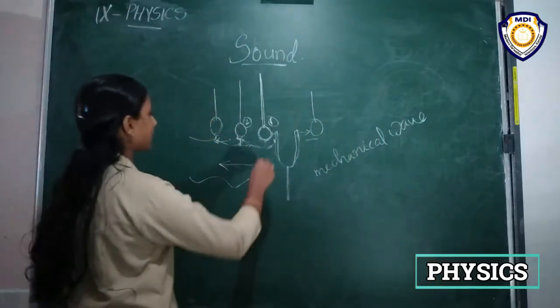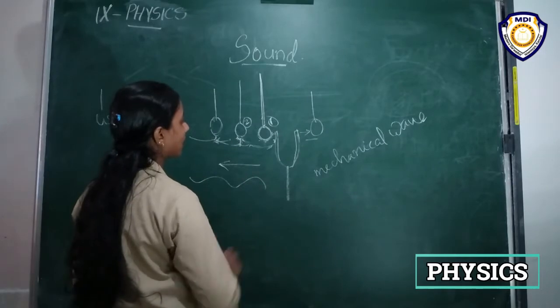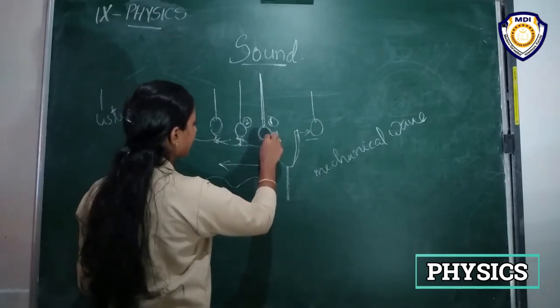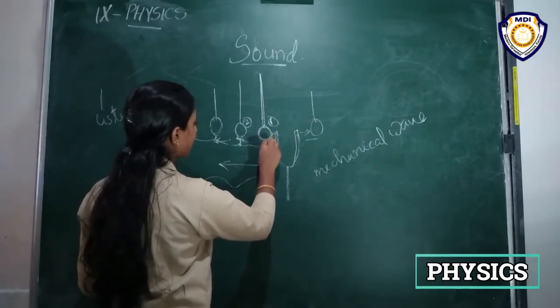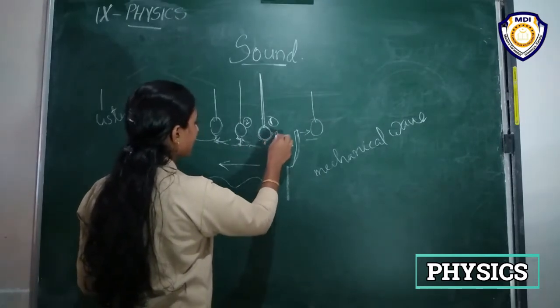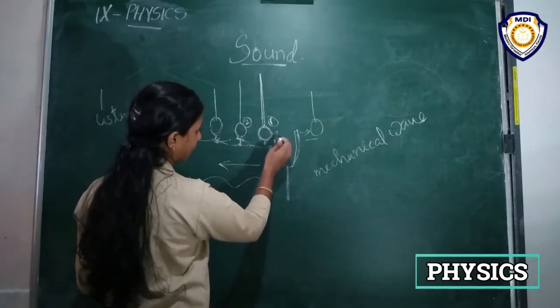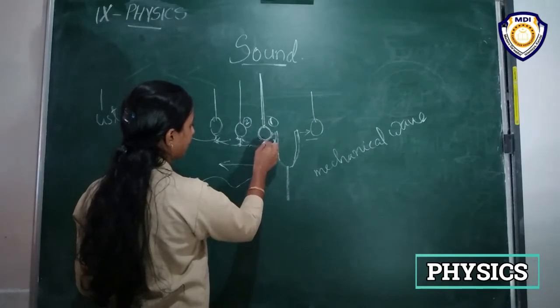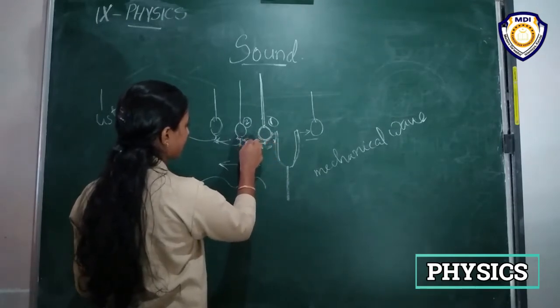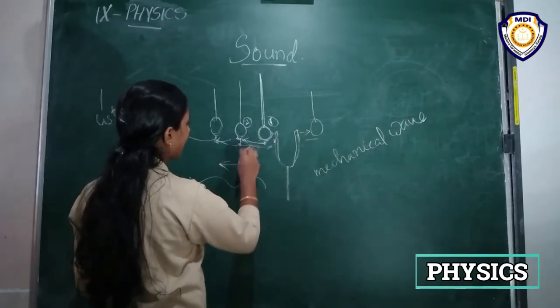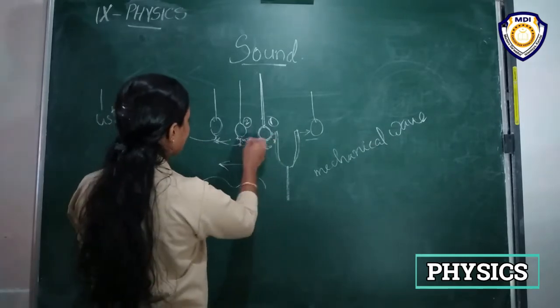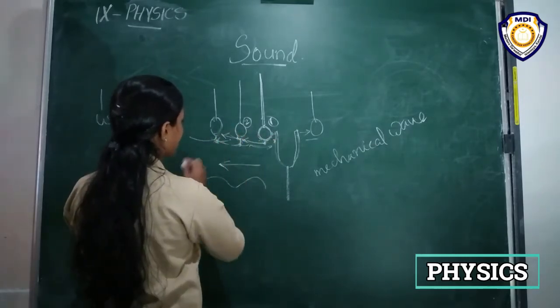And this compression starts to move away from the vibrating object when the vibrating object moves backward, right? So here just look at it here. The particle of the medium is now here. When this tuning fork makes some vibration, it will move towards this side, right? And it will also make some vibration in the next.